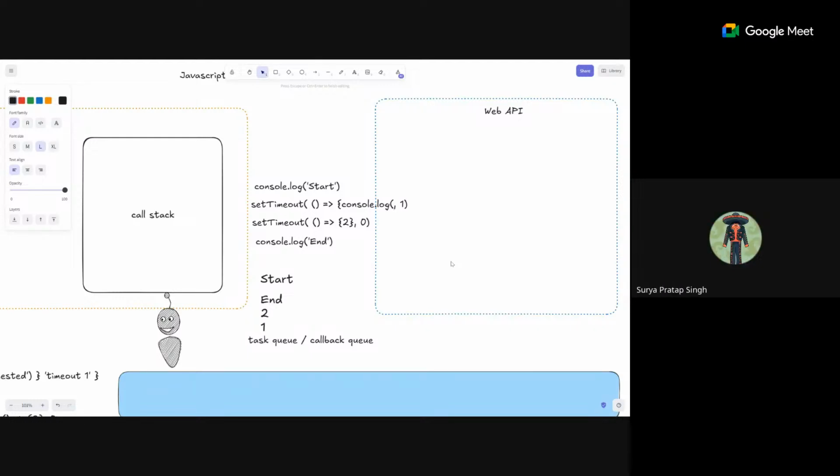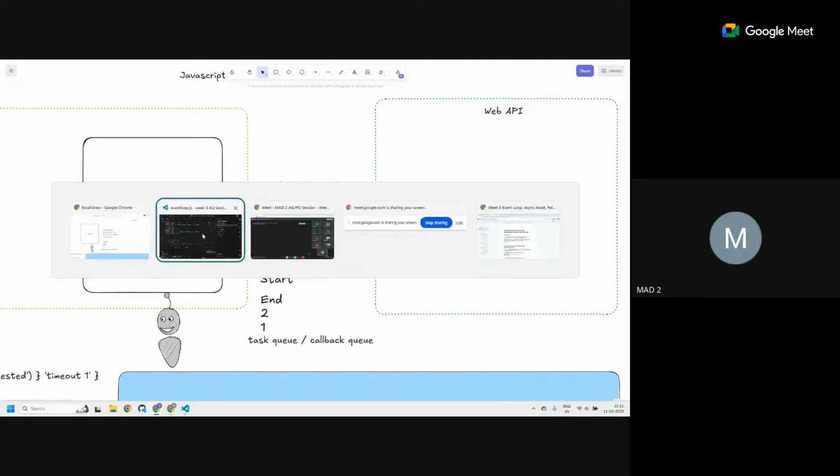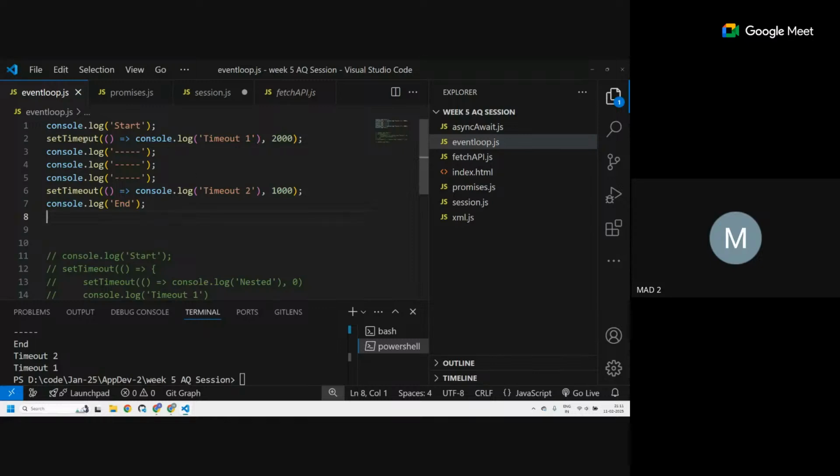Sir, if you write that earlier console.log start function, that function will be delayed? Start is not a function. We are just logging it; it's a string that we're logging. Inside setTimeout we had a console.log.